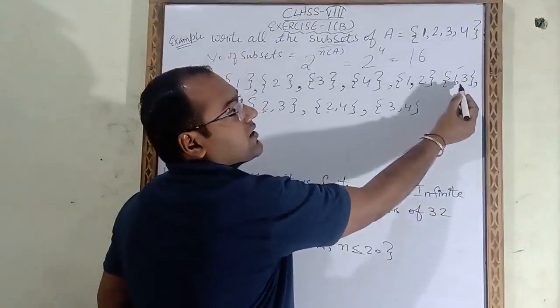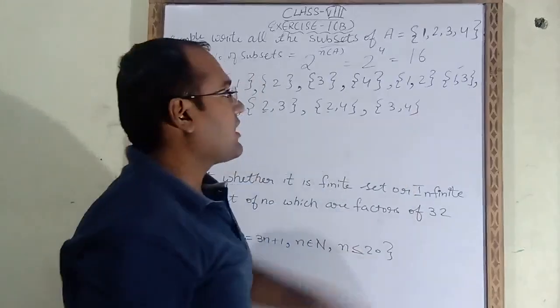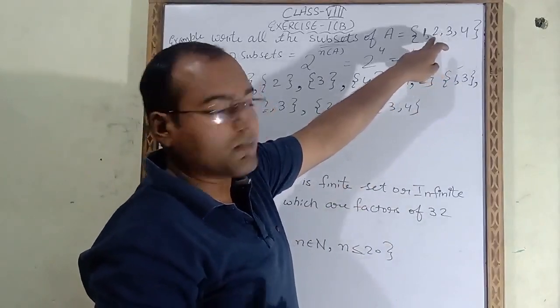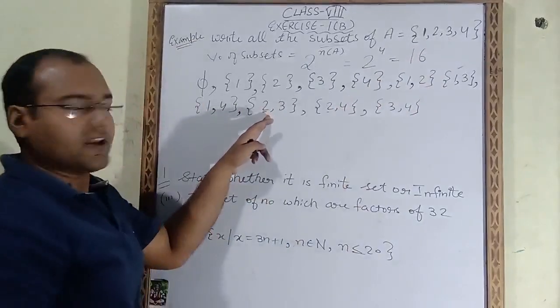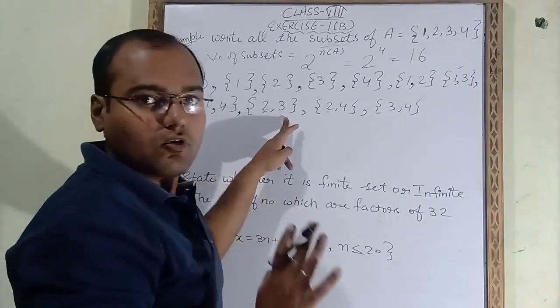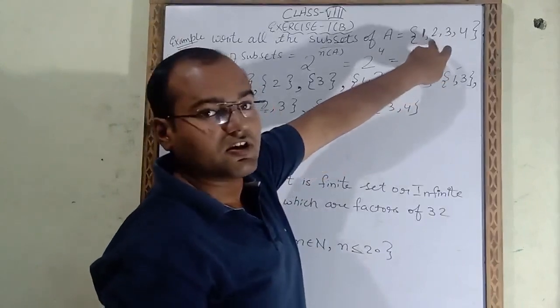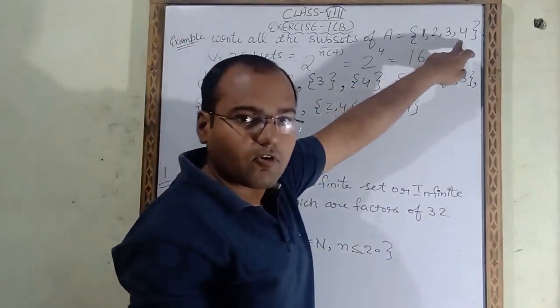See, you can check here. This is 3 and 1. If we take 2 also with 3, that means 3 comma 2, we had already written it here. These are 3 and 2 only. So that's why we will not take 3 with 1 and 3 with 2. We will take 3 and 4 only.